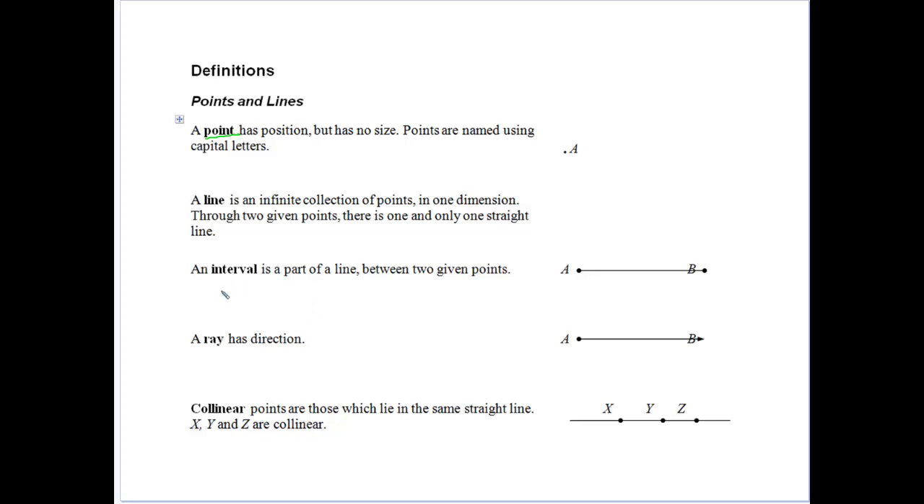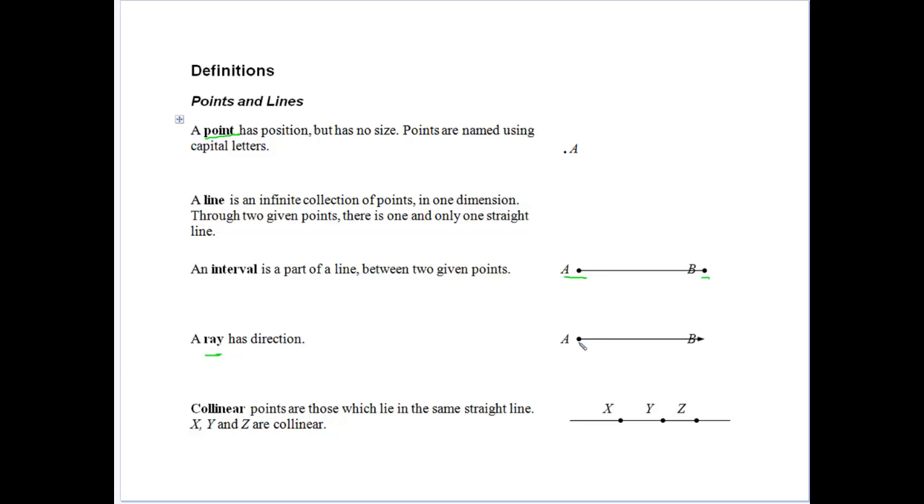Now, the next two we often call lines as well, but technically they're not lines. An interval is a part of a line between two points. So it actually stops. An interval stops between two points. But a lot of times that gets called a line. So just be wary.